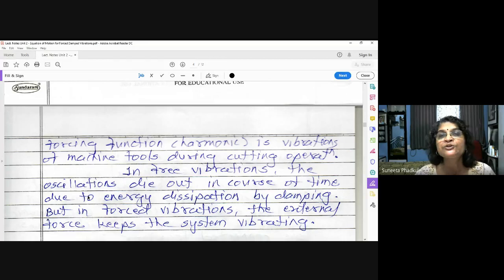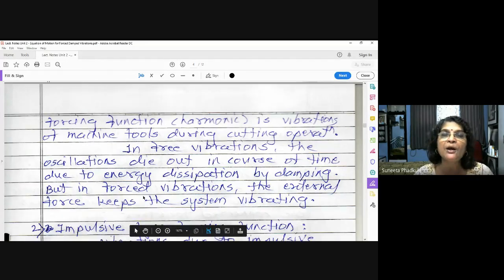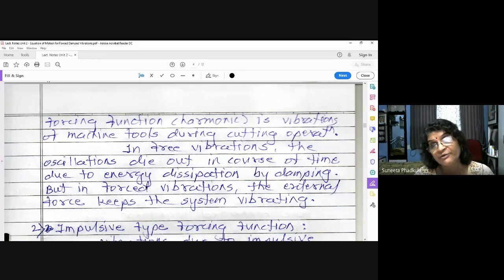Other examples are a very tall chimney, which may vibrate due to the wind, or telephone cables. These cables also vibrate because of the wind. So wind is the external force acting on them, correct? These are all examples of forced vibrations.